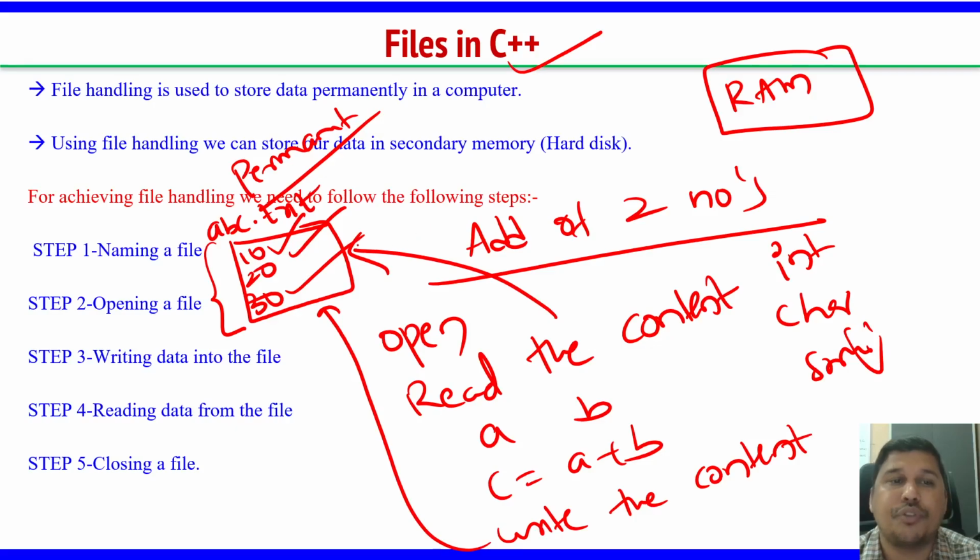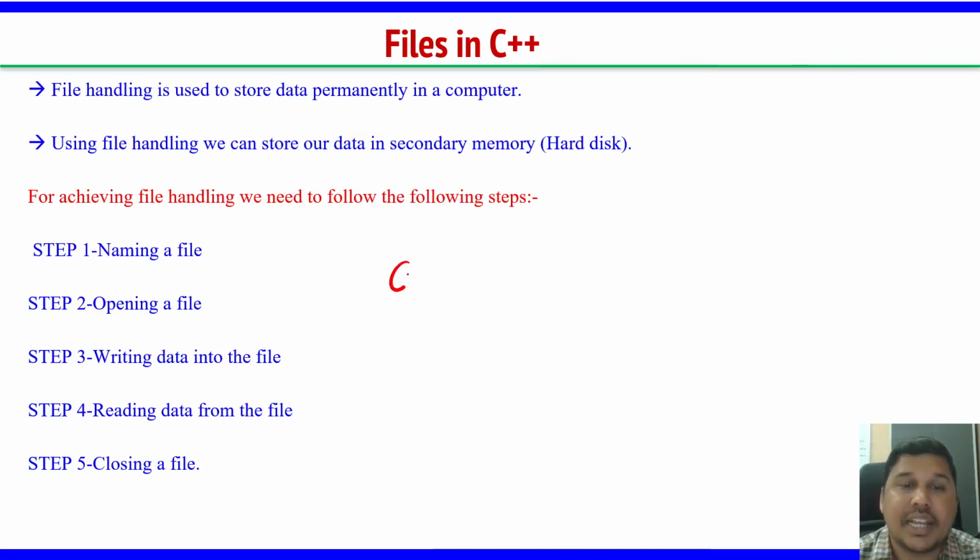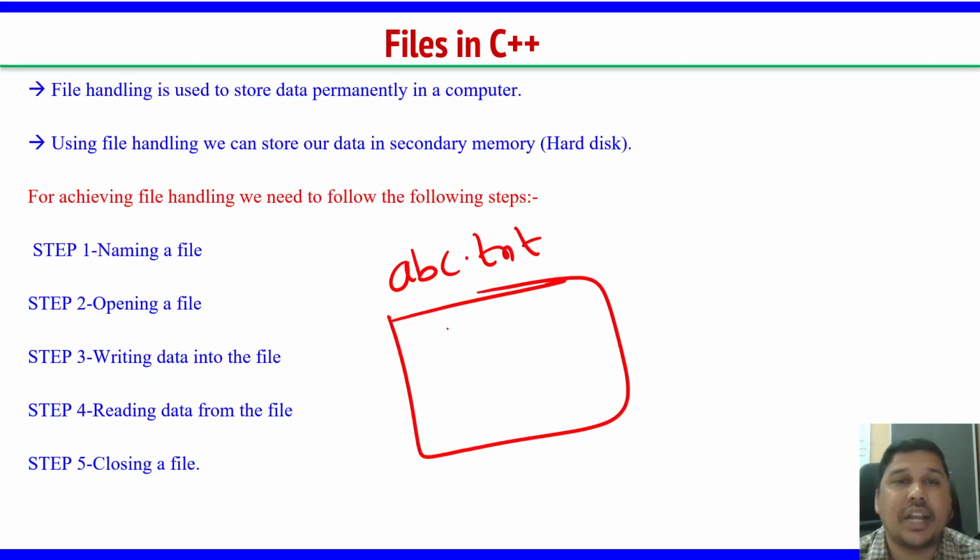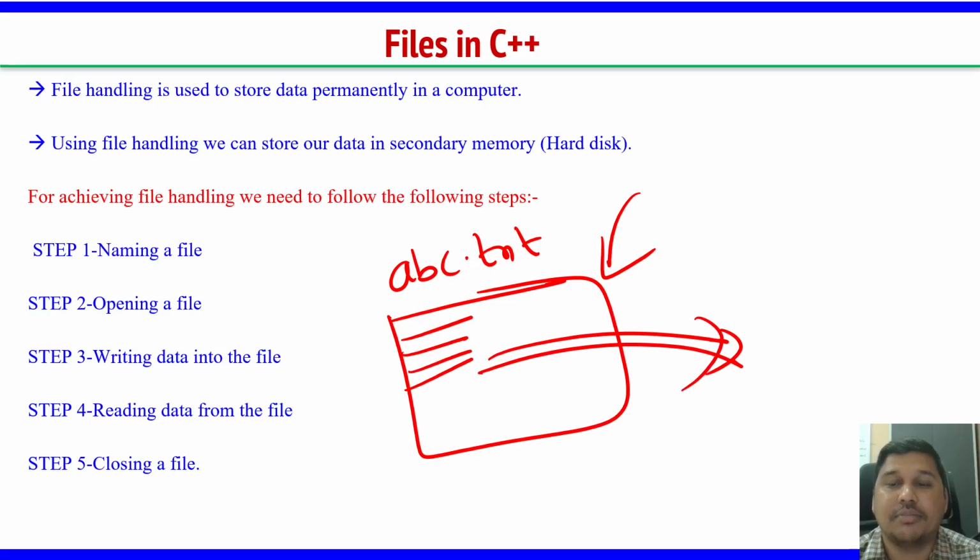You are going to use files for reading input and for displaying the output also. You want to put something in the file, you can put it there. You want to get some content from the file, you can take it. So there exists a file abc.txt. If there exists a file like this abc.txt, you want to write some input in this and save it, you can write it here. Or this file exists, you want to read some content, you can read the content from this file.